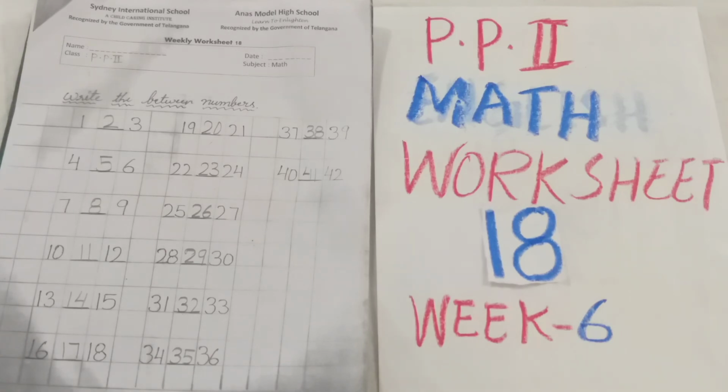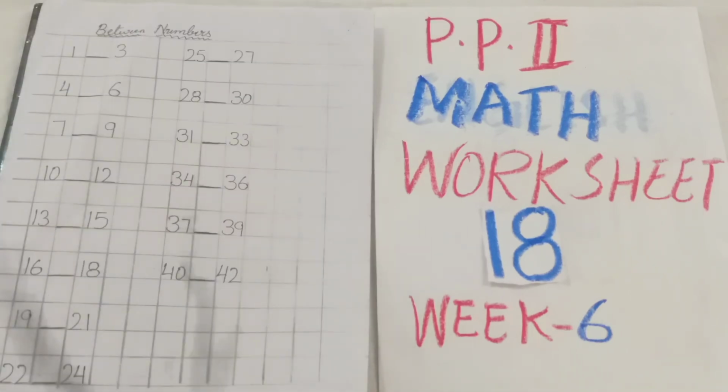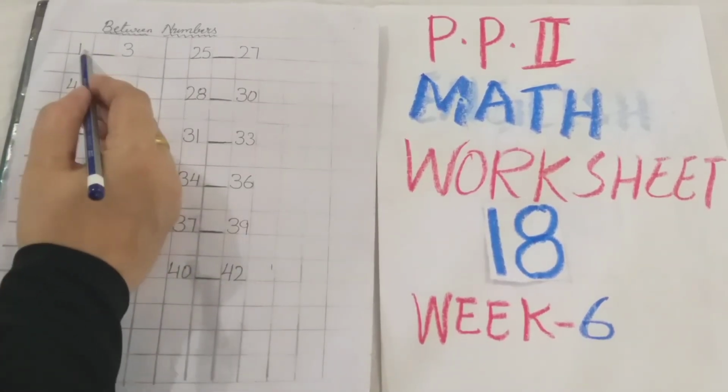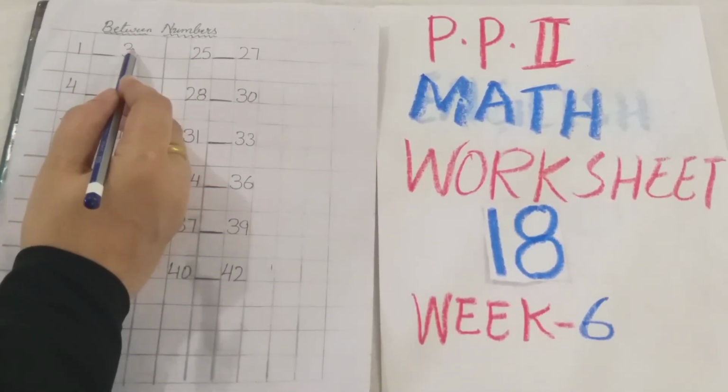Turn the page, children. So here also same you have to do between numbers. Just now I have explained you how to complete your between numbers. So like this you have to complete one more time, that is between numbers. Okay. Backside also same you have to do between numbers, like 1-3.